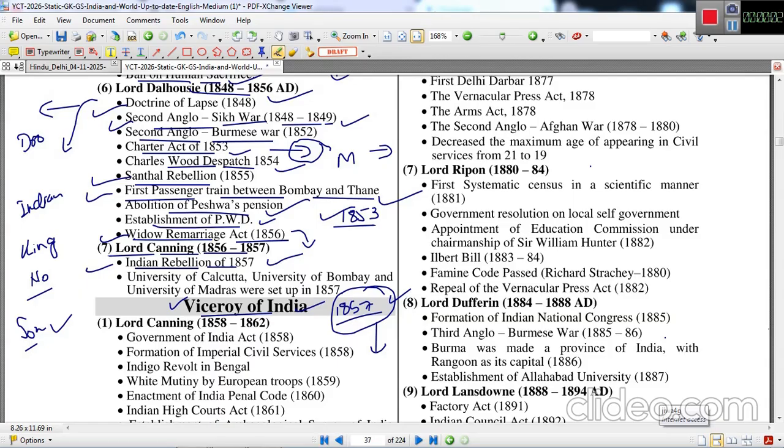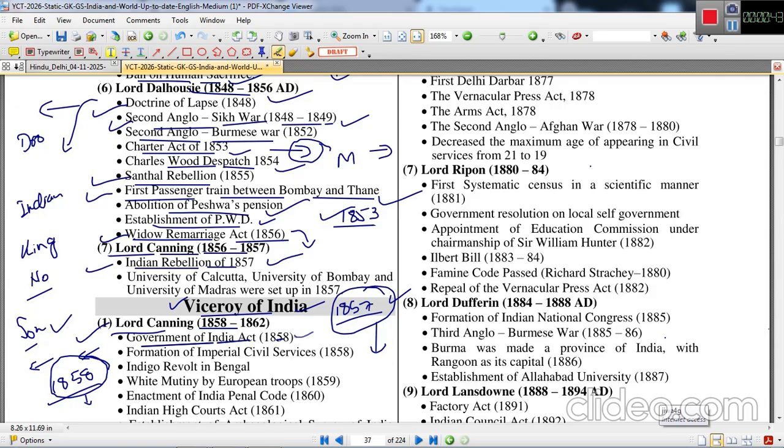Now let us look at the Viceroys of India. The first Viceroy of India was Lord Canning. He took charge as Viceroy in 1858 and ruled till 1862. Why the name change? Because of the Government of India Act 1858. Immediately after the 1857 Sepoy Revolt, the Government of India Act 1858 was passed and implemented in India. According to this act, the name of Governor General of India was changed to Viceroy of India. So the first Viceroy was Lord Canning, who ruled between 1858 and 1862.